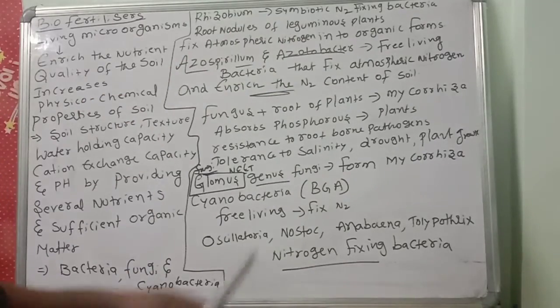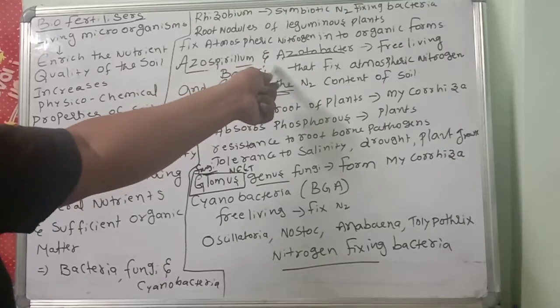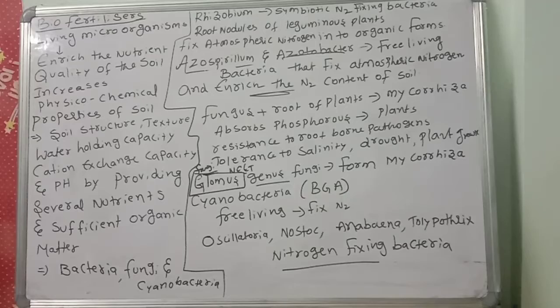Azospirillum and azotobacter are free living bacteria that fix the atmospheric nitrogen and enrich the nitrogen content of the soil.